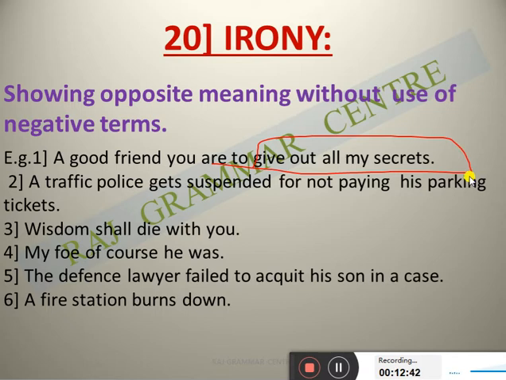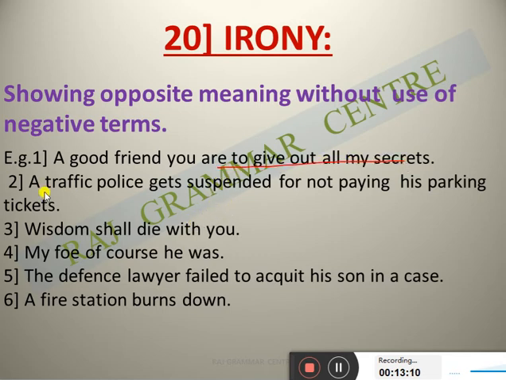But here, you are using that term, showing opposite meaning without the use of a negative term. The person should not be hurt. If you are using negative meaning, the person will be angry. But here, without using a negative term, you are expressing your main point. So understood? "A good friend you are, to give out all my secrets." Means you are not my good friend, you are a bad friend.